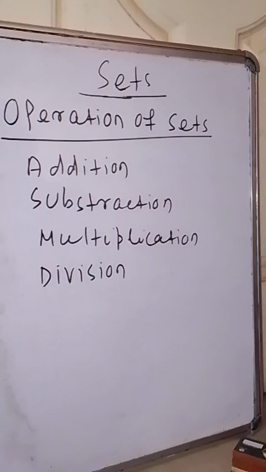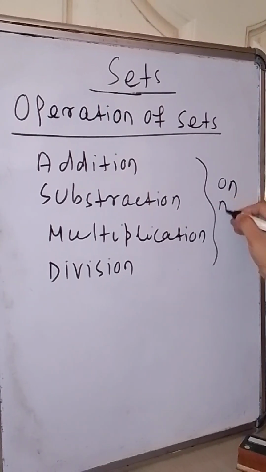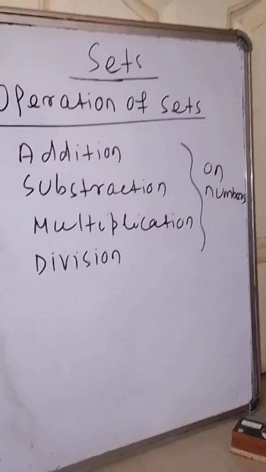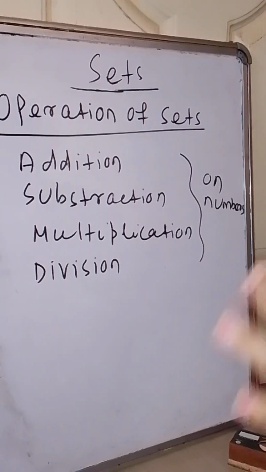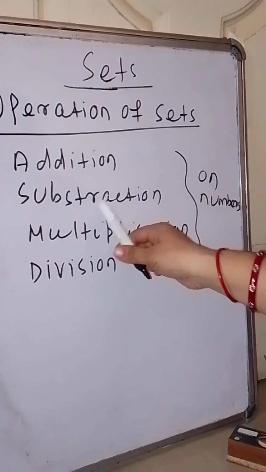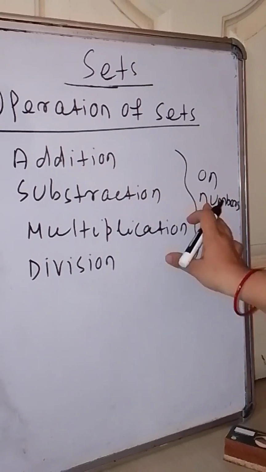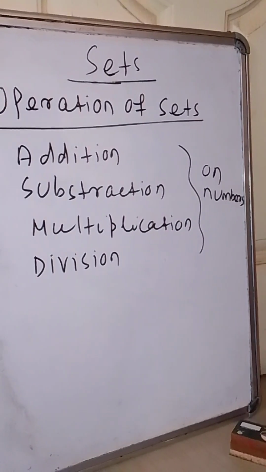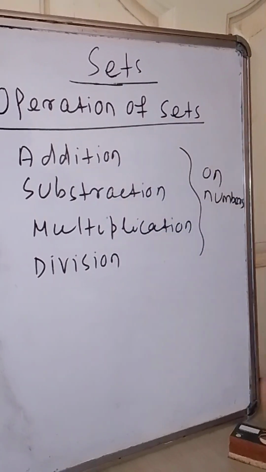All these operations are done on numbers. For addition you will take minimum 2 numbers, a pair of numbers, and addition of 2 numbers is again a number. Similarly for subtraction you need a pair of numbers, and subtraction of 2 numbers is again a number. Multiplication of two numbers is again a number, division of two numbers is again a number. All these operations you know, but here we will read operations on sets.